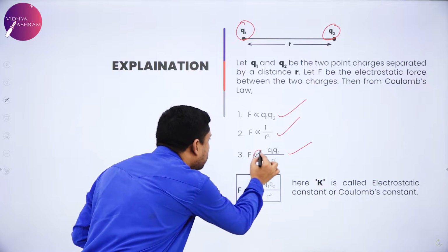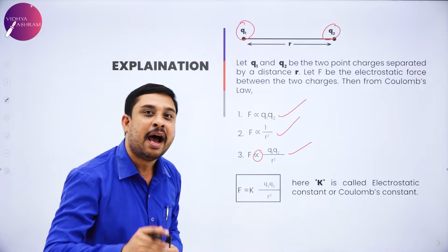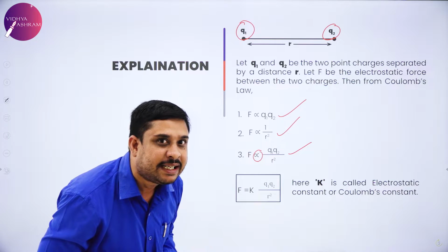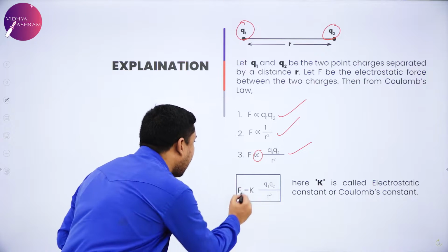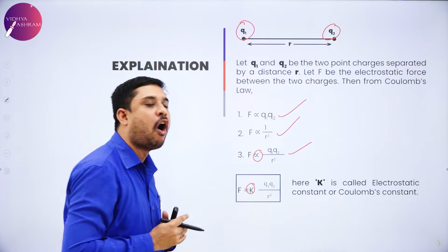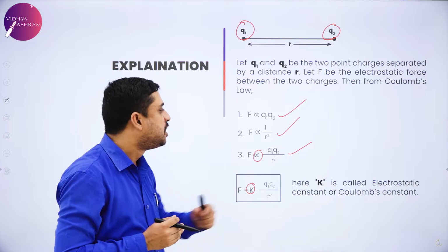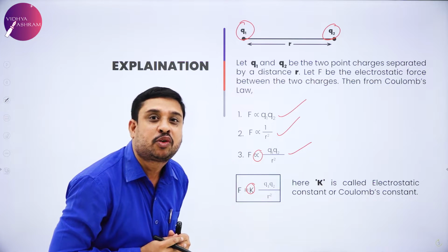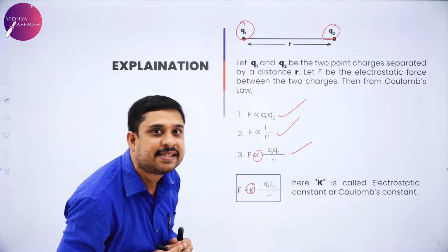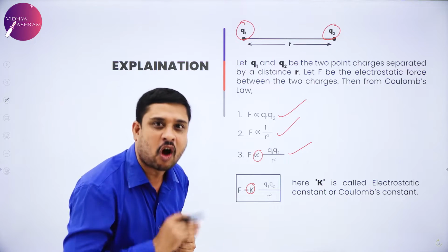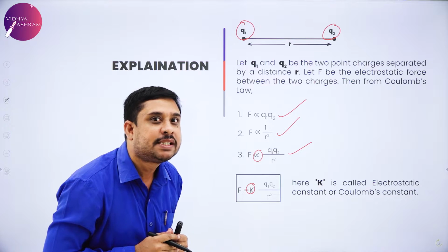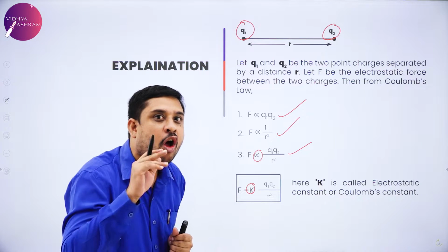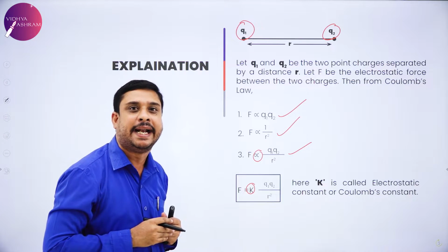Now I have a proportionality symbol. How do we eliminate proportionalities? I have to introduce a constant. And here I introduce a constant K, which is called the electrostatic constant or Coulomb's constant. What is that K called? Electrostatic constant or Coulomb's constant.